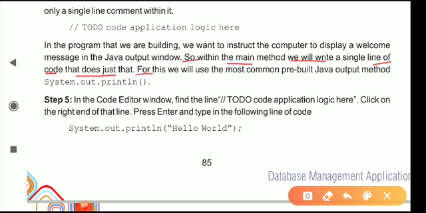फॉर दिस वी विल यूज अ मोस्ट कॉमन प्री बिल्ट जावा आउटपुट मेथड, that is the System.out.println. By writing System.out.println we can display any message that we want to display on the screen.